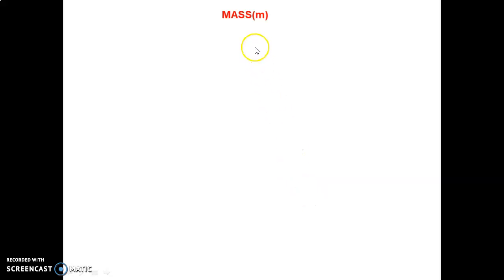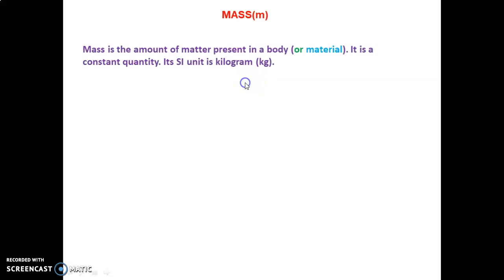First one, mass. What is meant by mass? Mass is the amount of matter present in a body or in a material. Mass means it's the amount of matter, that is, how much matter is present in a material or a body. That is called mass.